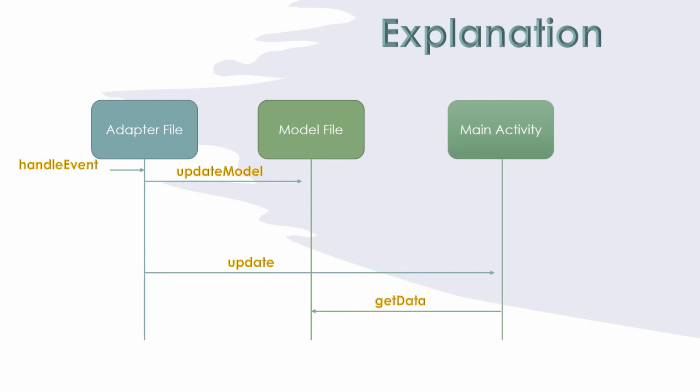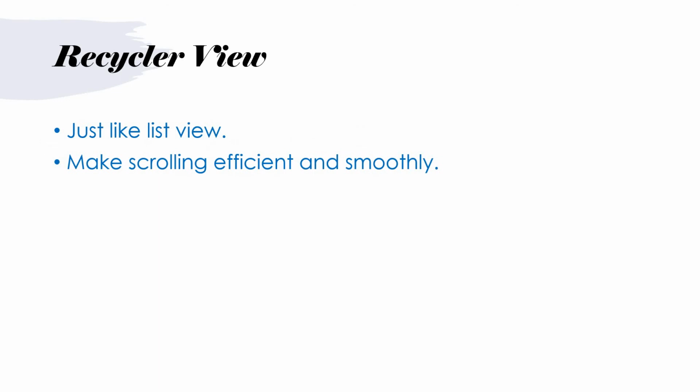Okay, so let's go further. Now the next topic is recycler view. Let's first understand what recycler view is, and then I will give you the difference between recycler view and list view. Okay, first, it is just like a list view, meaning there is a list with some dynamic or static data. Now it makes scrolling efficient and smooth compared to list view. Why?